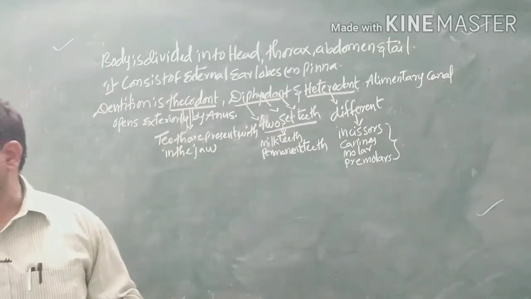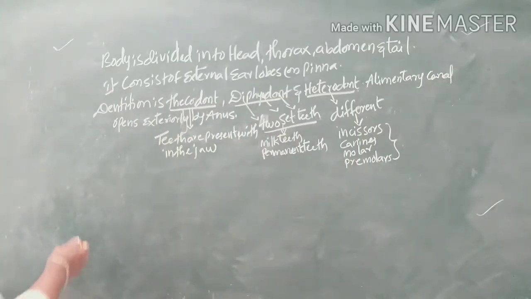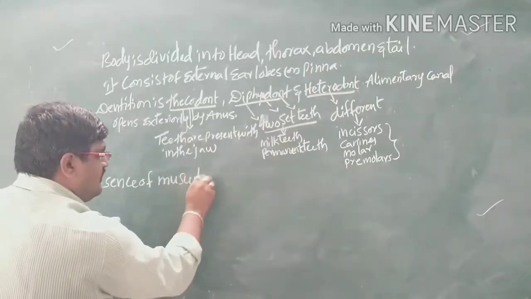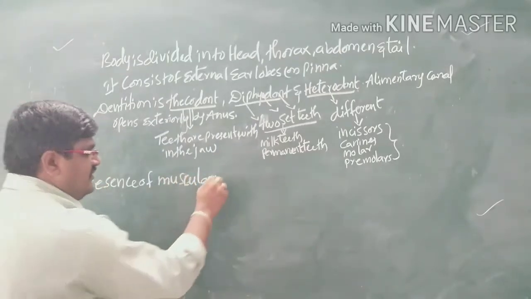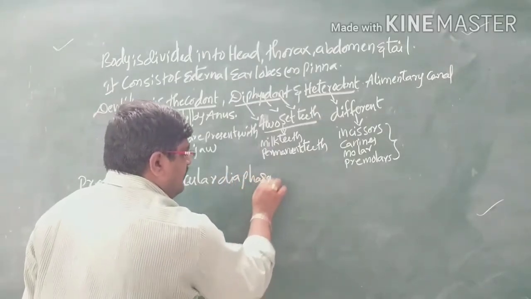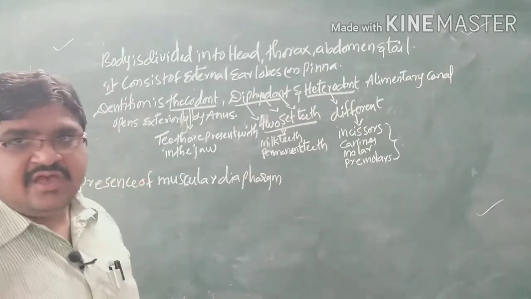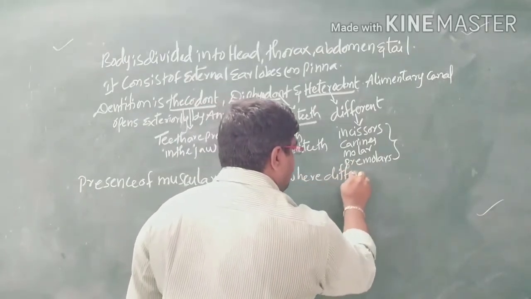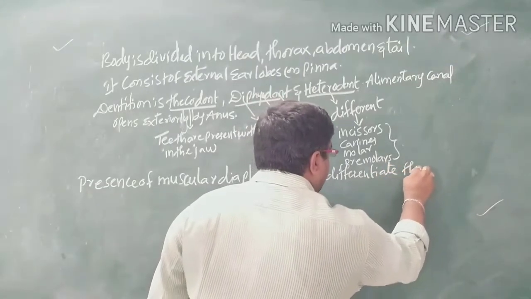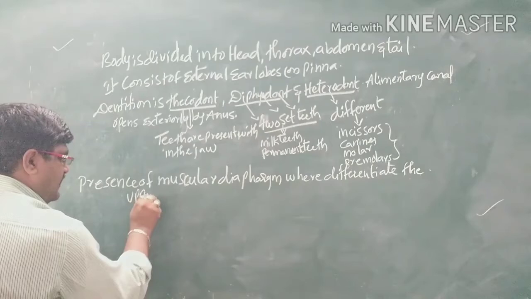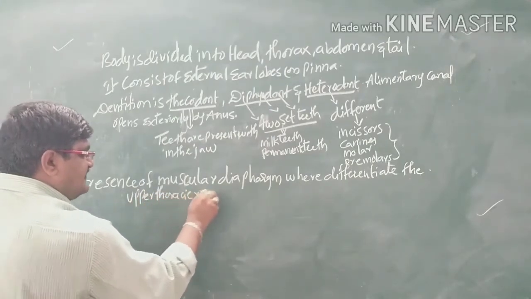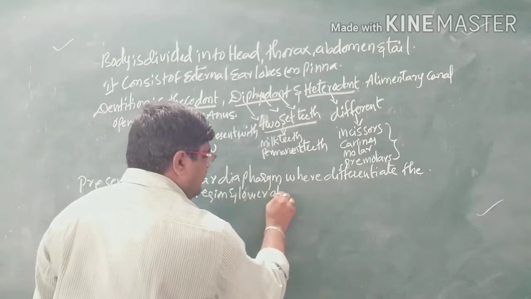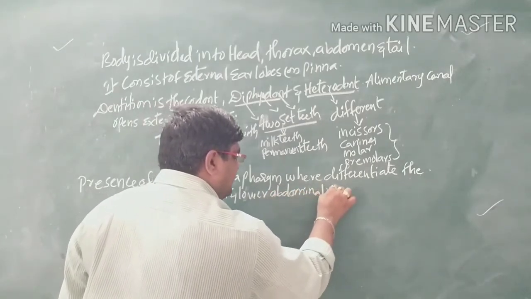Next, the presence of a muscular diaphragm, which differentiates the upper thoracic region and the lower abdominal region.